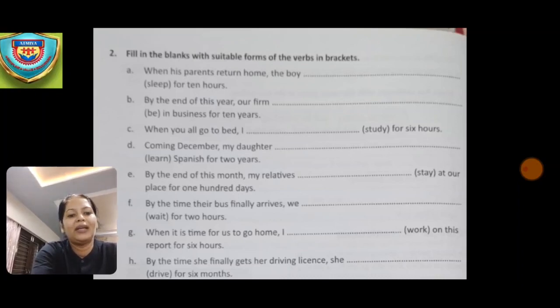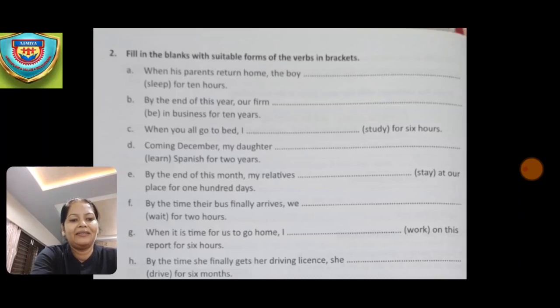Now the next one: by the time their bus finally arrives, we dash wait for 2 hours. Again I'll repeat, by the time their bus finally arrives, we will have been waiting for 2 hours.